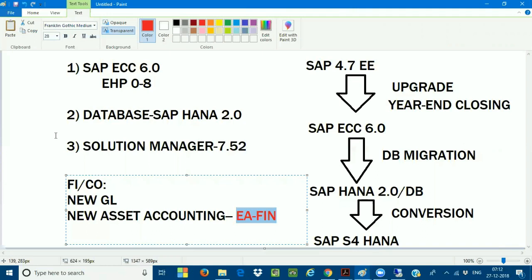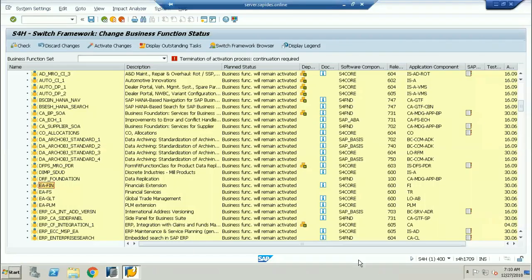Mahesh, what is the T code for that business function? Which business function? EA-FIN, you're talking about, sir? That is the activation of new asset accounting. Yes, you also mentioned that there is a T code for the business functions. SWFI. SWFI, okay. And the difference between the new asset accounting and the old one is only... I'll give the references, because that is a topic we will discuss when we come to the asset accounting part. Yes, I'll discuss that.